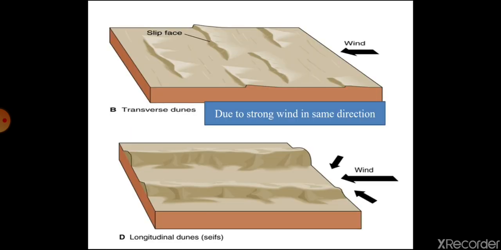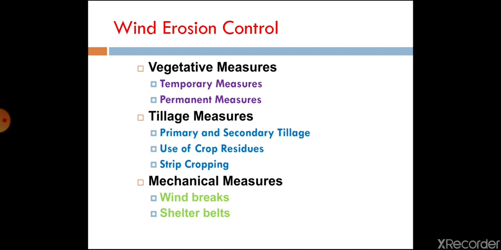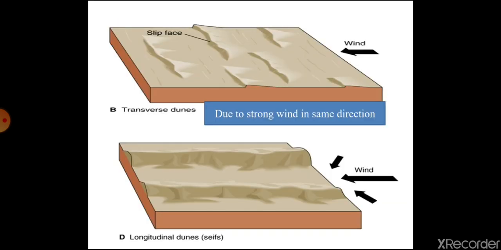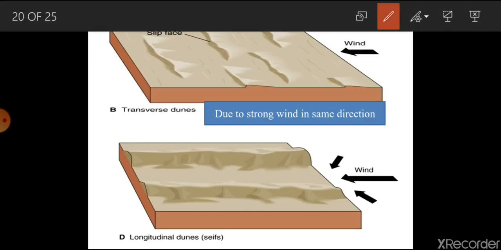Now similarly, you can see the transverse dune, due to strong wind in a linear direction. At such a particular point, if the wind becomes weaker, sand deposit will take place, and this is how sand dunes are slowly created here.